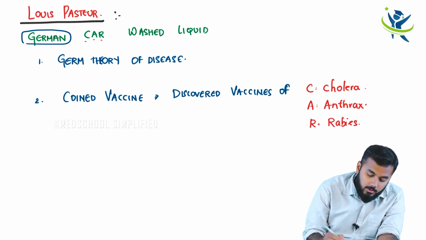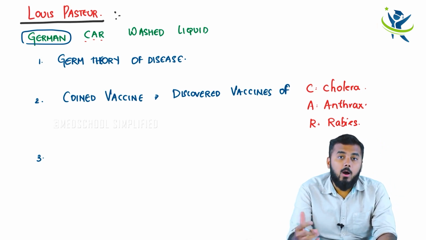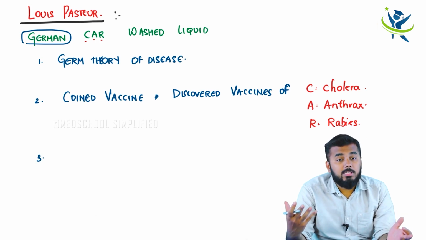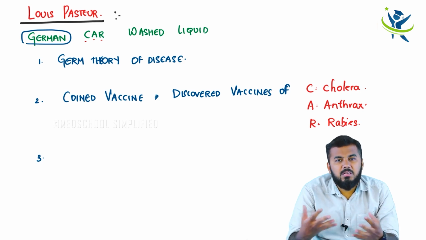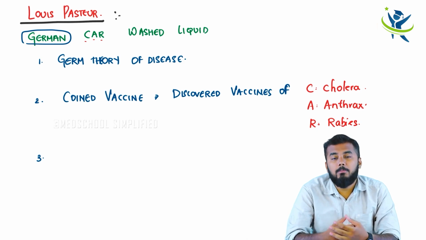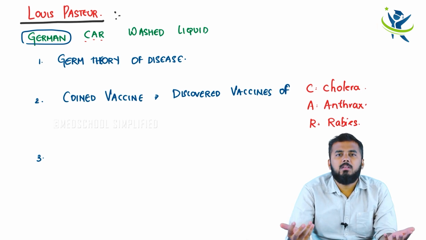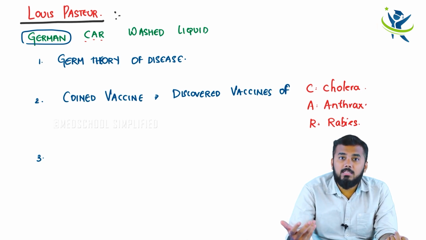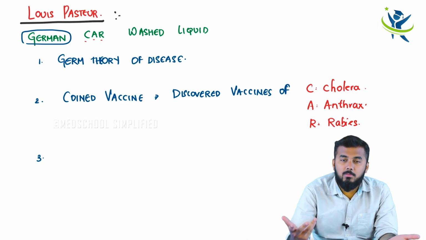What is the third important thing? He also gave us techniques to sterilize. Sterilization is very important nowadays, because you use surgical instruments, the operation theater, cotton pads, gauze pieces. You cannot simply use them like that; you have to sterilize them before using. Sterilization is very important to kill the microorganisms.